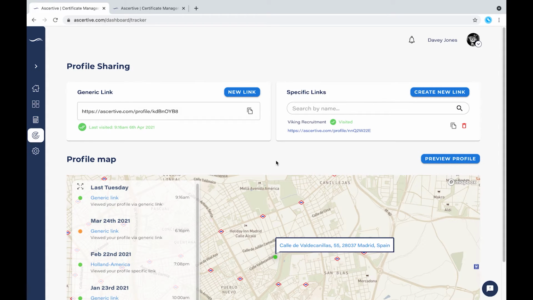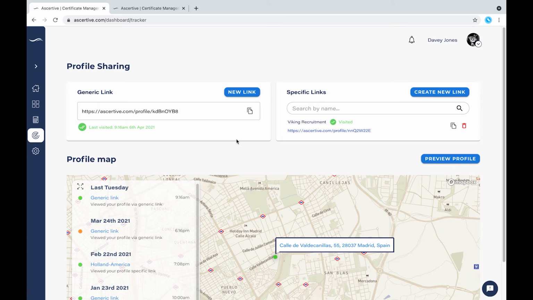Your generic link serves as an all-access link to your profile. We recommend sharing your generic link with the general public or people you don't necessarily need to know the identity of. A good example of a use of a generic link would be on your LinkedIn profile. You can still see how many people are accessing your profile, but their identity is not essential. But please remember that anyone who has access to your generic link also has access to your profile, meaning they can download your certificates.